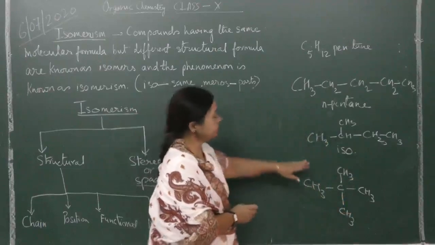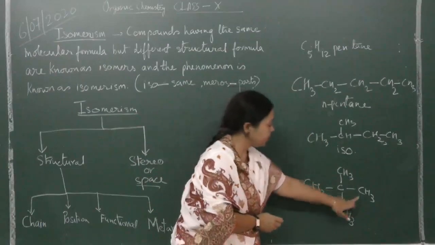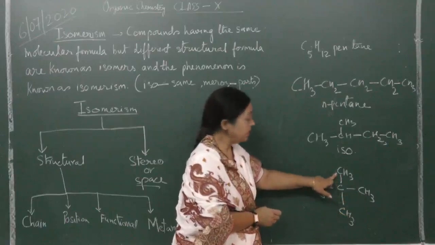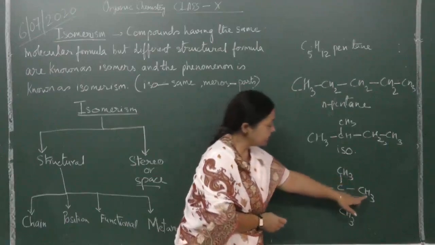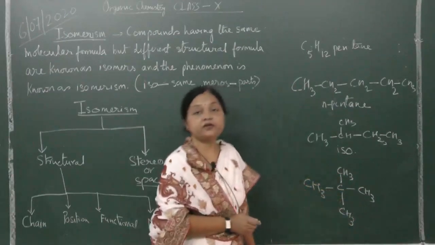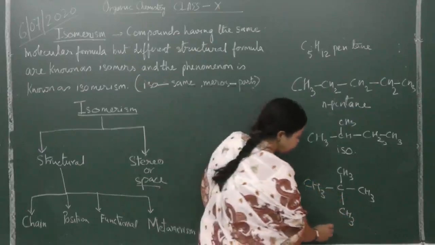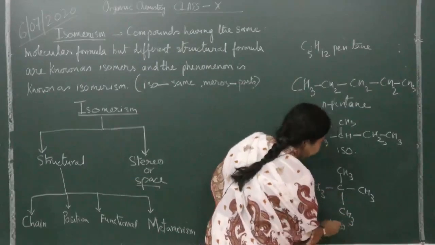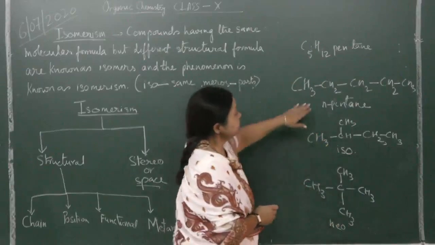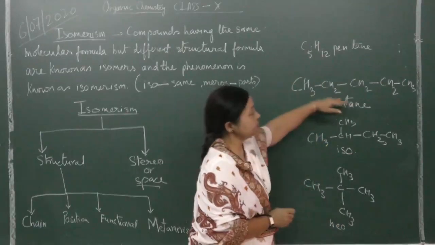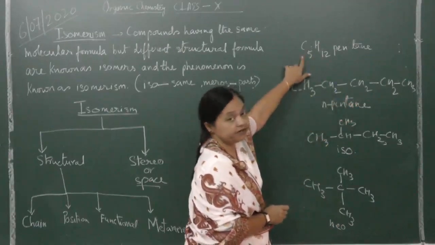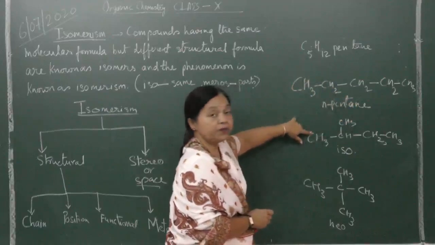This is also C5H12, 1, 2, 3, 4, 5 carbons and 12 hydrogens. This is called neopentane. So this is normal pentane, one straight chain with the formula C5H12. This is isopentane.